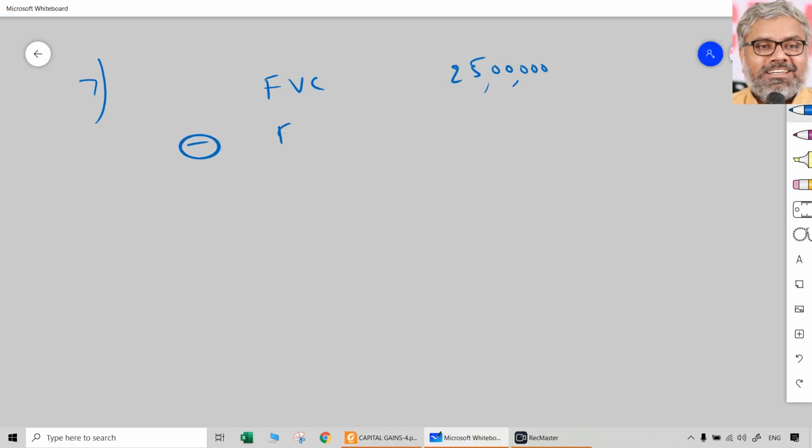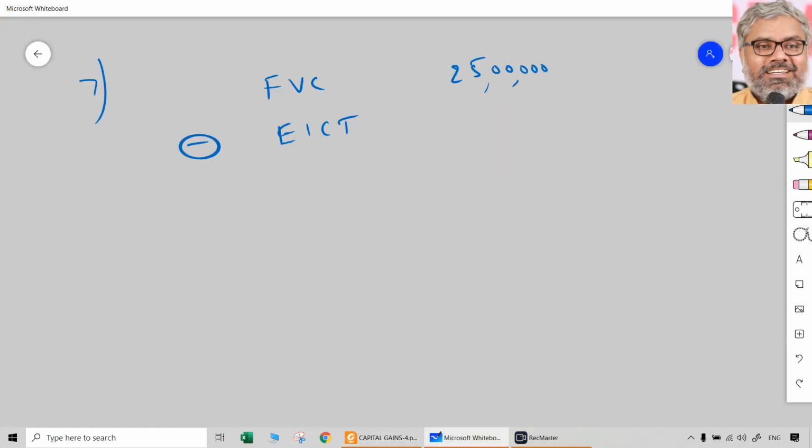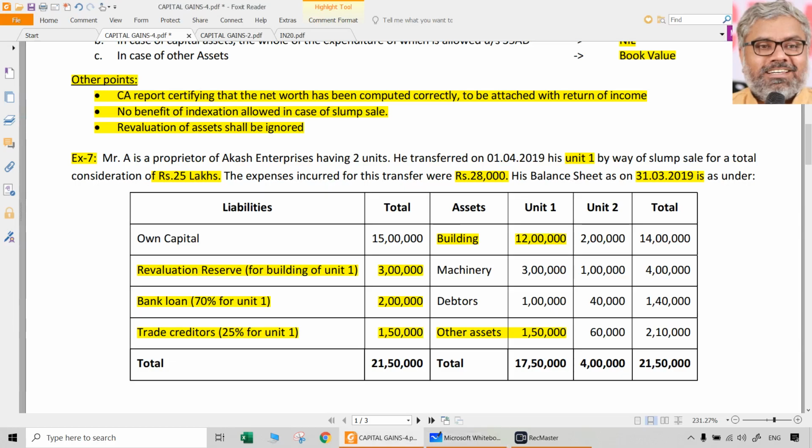Deduct expenses in connection with the transfer. You have to write the full forms obviously in the exam. Expenses in connection with transfer, how much? 28,000. So naturally, if you deduct that from full value of consideration, what we get is net sale consideration. That will be how much? 24 lakhs 72,000. That is there already.